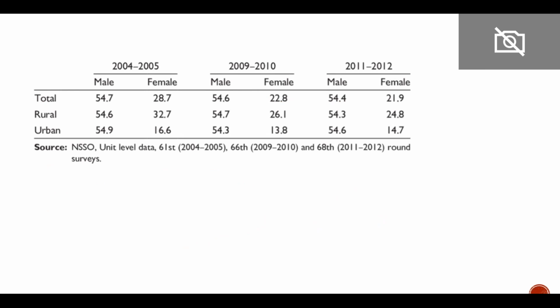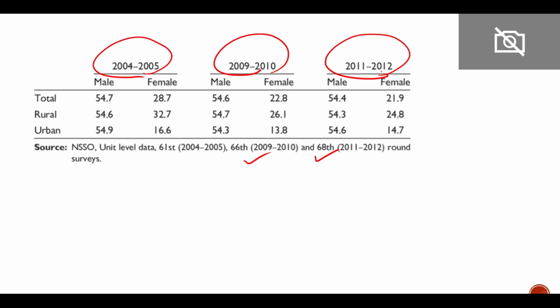So as per NSSO these are the reports. So this was the 61st round, this was the 66th round, this was the 68th round, in 4-5, in 9-10, in 2011-12. So you can see the total, in male it was 54, female 28.7, like that, right?